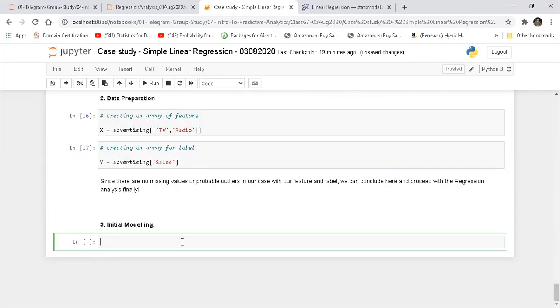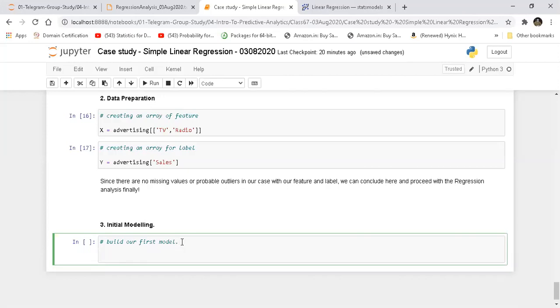Now I have imported that as SM, so I can build our first model, and I'm simply going to say my simple linear regression or SLR. Okay, the first SLR is going to be SM dot OLS, ordinary least squares. This is what I'm trying to do. And then I'm simply going to pass X and Y. Right? I can simply pass X and Y. It should do the job. Then there is a concept of fitting the model. So I have to use a function called dot fit. This will not work. If I run this, it will not work.